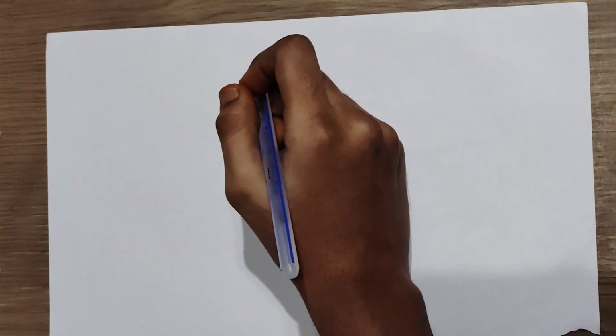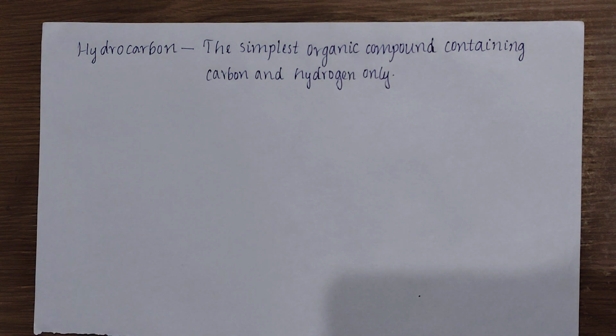Firstly, coming to the introduction, organic chemistry is the branch of chemistry which deals with the study of carbon compounds. The simplest organic compounds containing hydrogen and carbon only are called hydrocarbons. First, we have to know what is meant by hydrocarbon: the simplest organic compounds containing carbon and hydrogen only are called hydrocarbons.